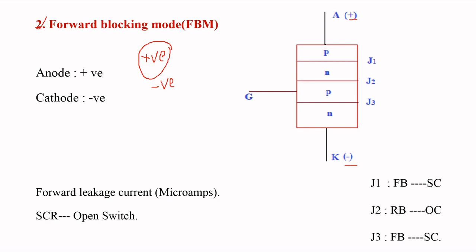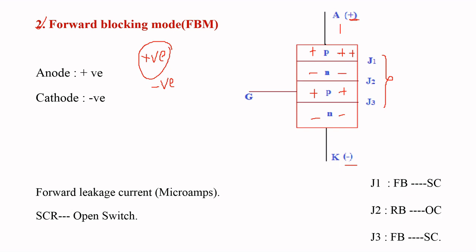We already know these layers: the P layer has holes as the majority charge carriers, and the N layer has electrons as the majority charge carriers. Now we are going to analyze the behavior of these three junctions. Depending upon the behavior of these three junctions, we can conclude whether the SCR is an open switch or a closed switch. Now here the anode is positive and the P layer has holes as majority charge carriers, meaning these two are the same charges.